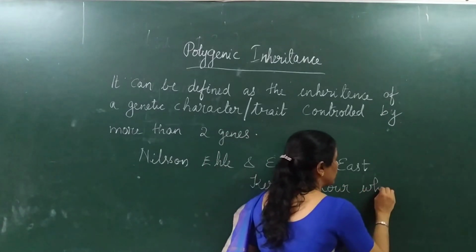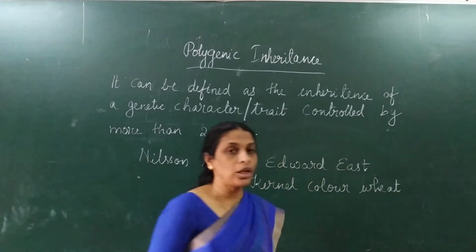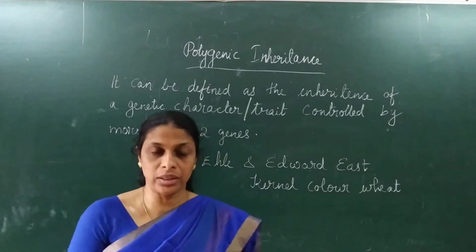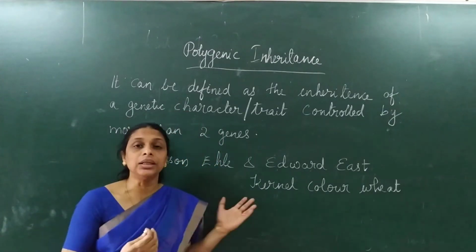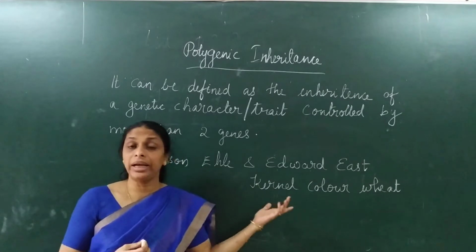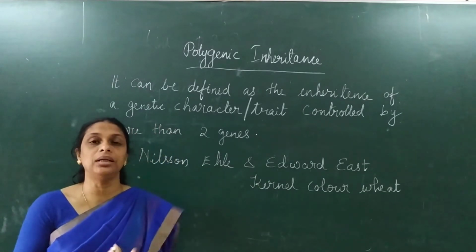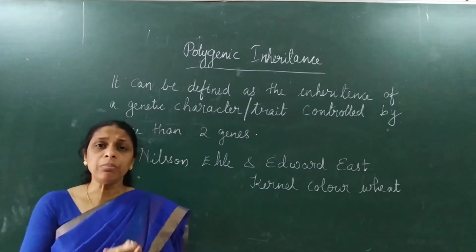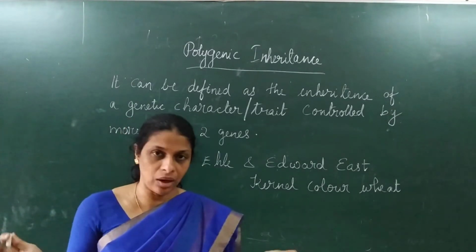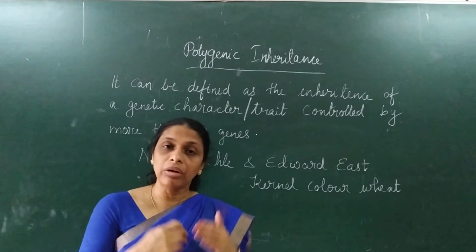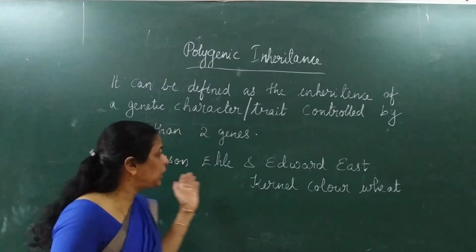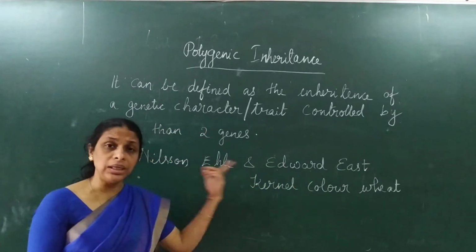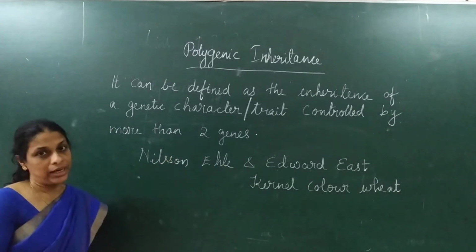There are two main varieties of wheat, red and white. When wheat with red colored kernel and wheat with white colored kernel were crossed, they found that there were many intermediate colors for the kernel. So, during that experiment, these two biologists discovered polygenic inheritance.